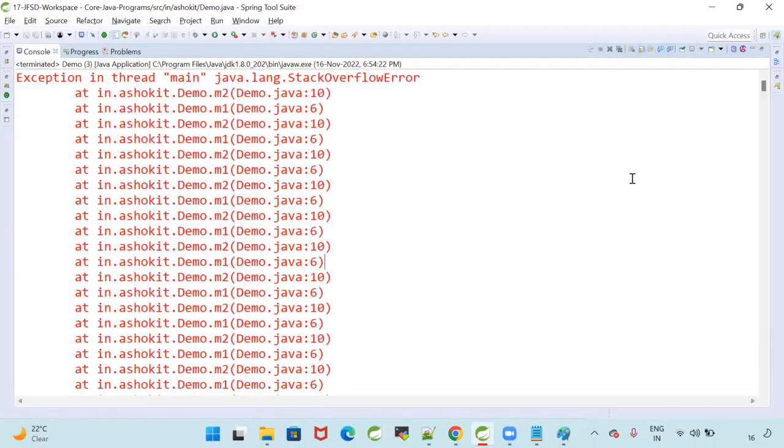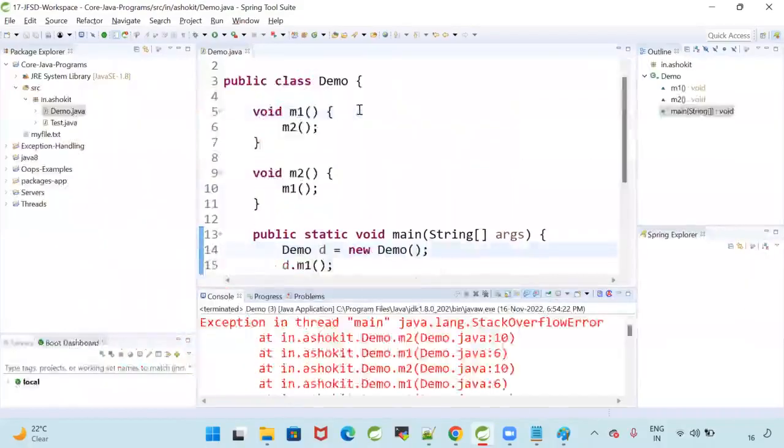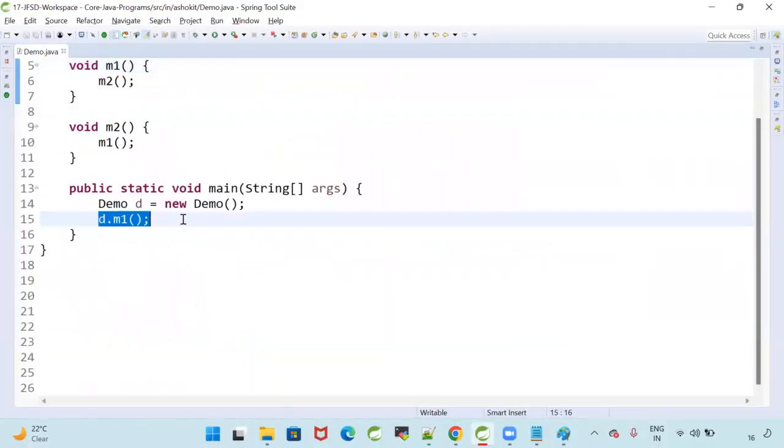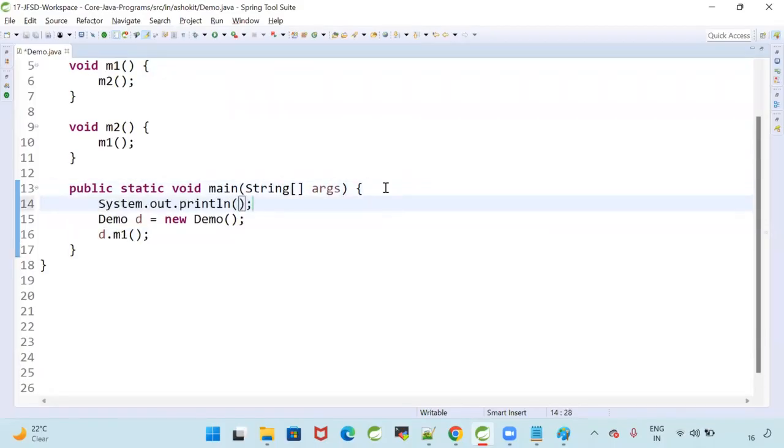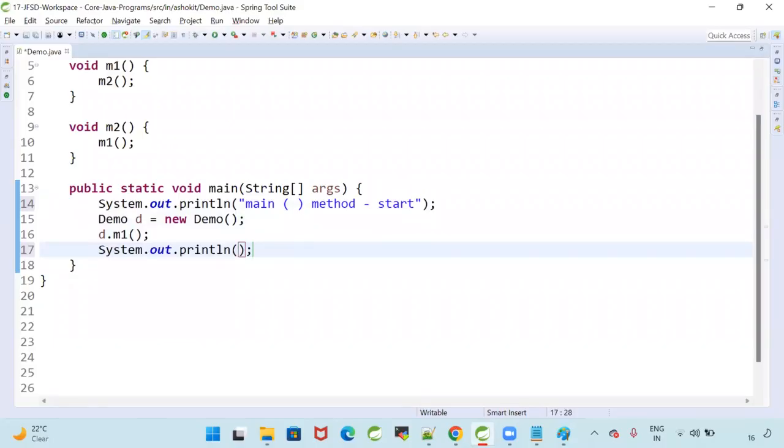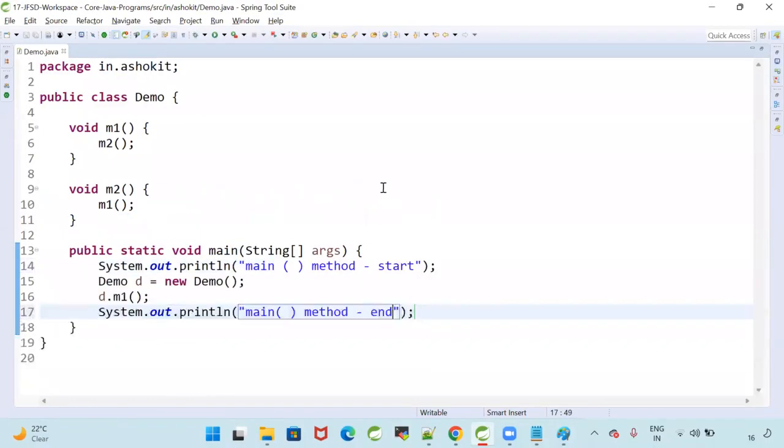This is an error. Can we write a try catch block to handle this? Why not? Can we try? Yes. Now here I'm calling the method. System.out.println "main method start", and here I'm saying "main method end".